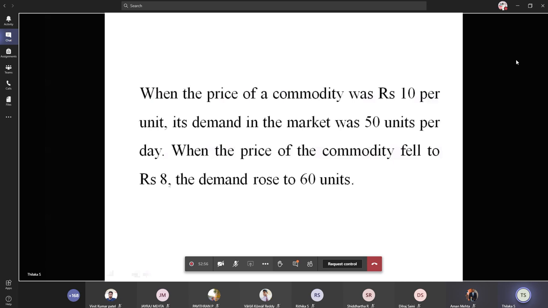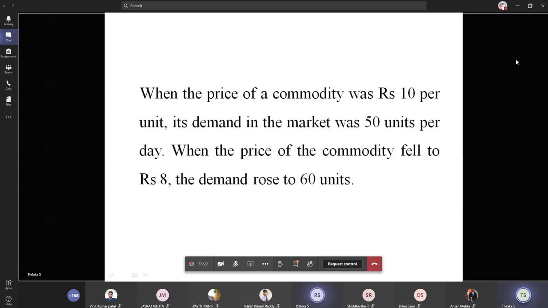So if elasticity is equal to 1, which type of elasticity does that fall under? Whether it's perfectly elastic, relatively elastic, or perfectly inelastic. Unitary elastic. Unitary elasticity, because the value of E is equal to 1. Okay, is it clear, guys?